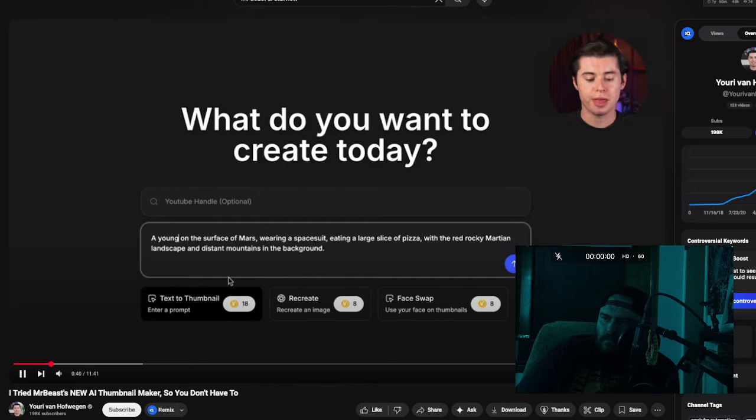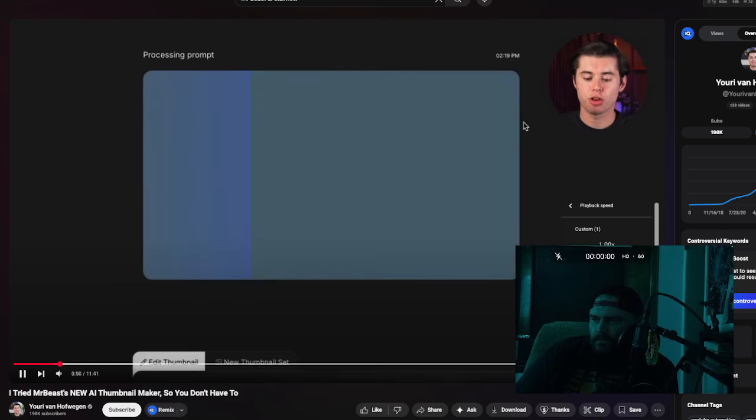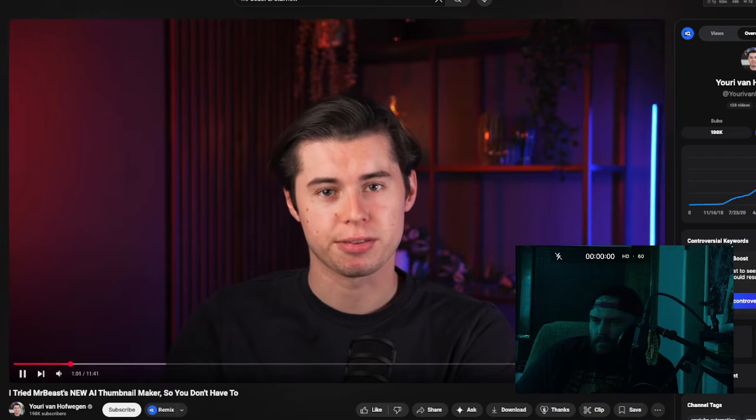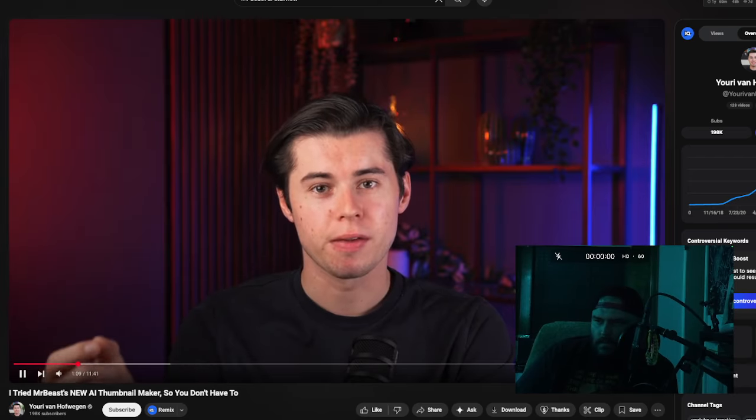So let's use text to thumbnail and generate a thumbnail of a young person eating a big slice of pizza on Mars. So we'll start off by processing the prompt, and it's then going to generate this for us. Now right away, when I started testing this earlier today, I noticed that the user interface, the way that this works, is a direct copy of the current AI thumbnail maker that I use myself. And it doesn't stop there, because I noticed that every single feature inside of the MrBeast tool is a direct copy of the AI thumbnail maker that I've been using for over 6 months.